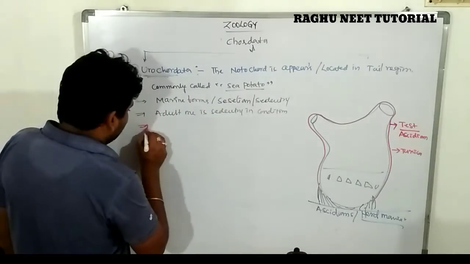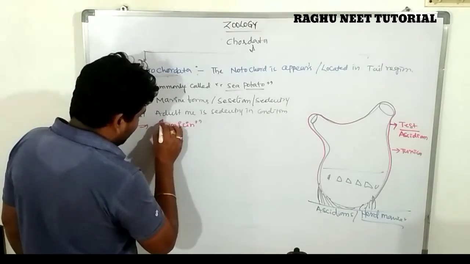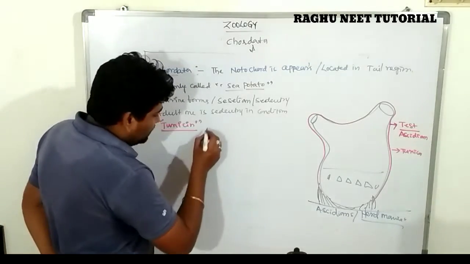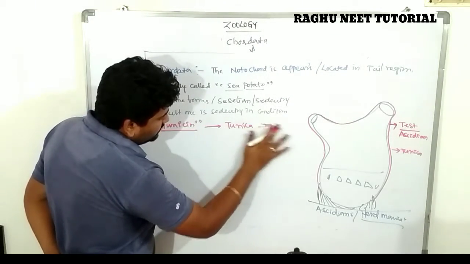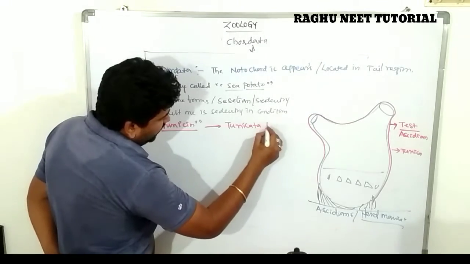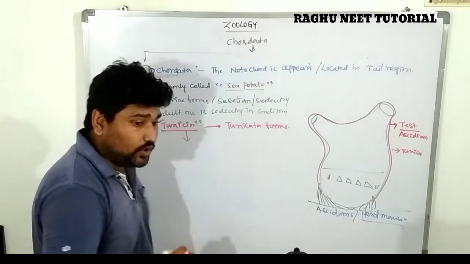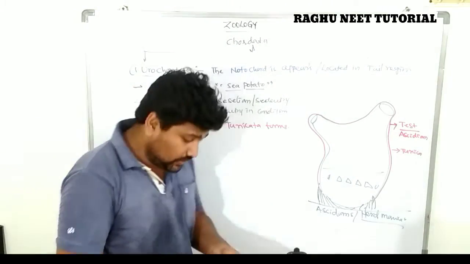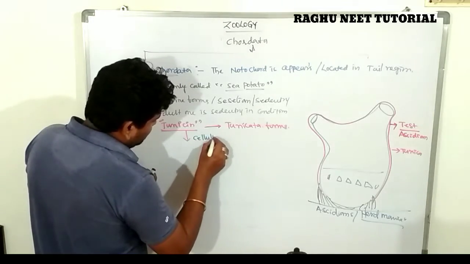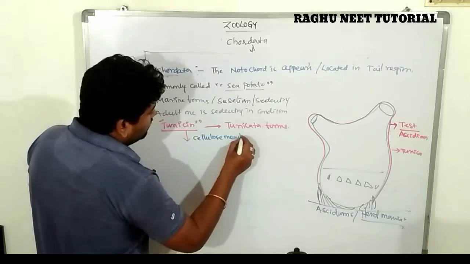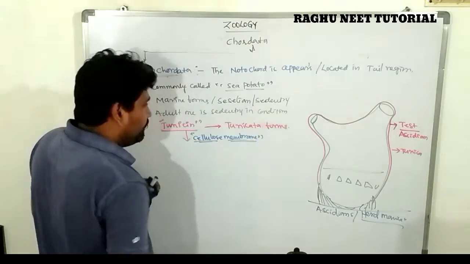The body of the organism is covered by the outermost covering membrane called tunicin. So these are called Tunicata organisms. The tunicin is made up of which membrane? Cellulose membrane. It is the outermost covering membrane.